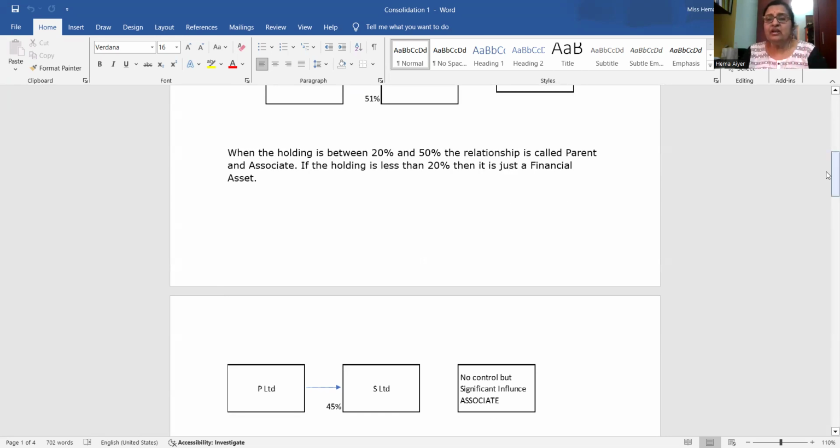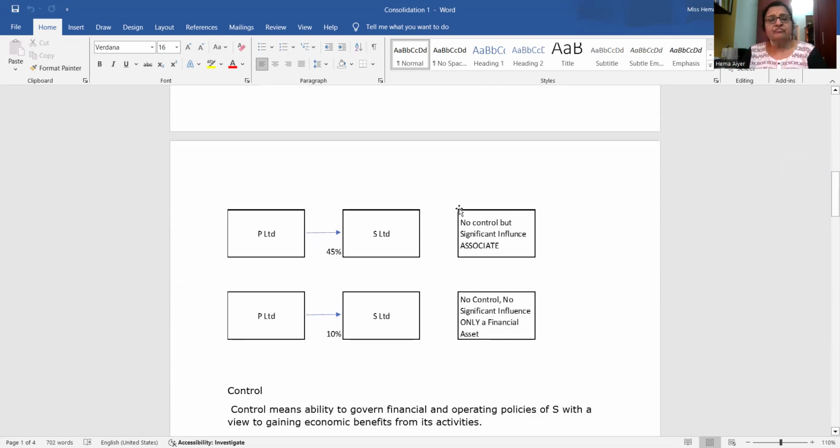So control exists when more than 50% of the shares were bought. But in some cases, in legal form, P Limited owns 45%. And strictly speaking, legally, it is an associate.